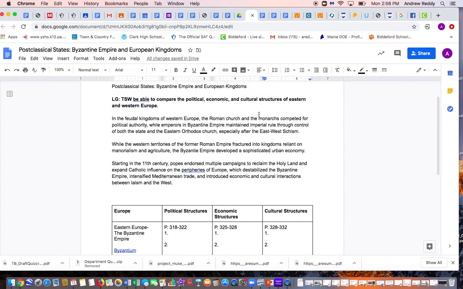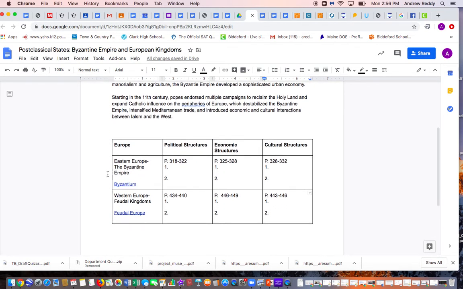It's called Post-Classical States, Byzantine Empire, and European Kingdoms. The goal that we are working on is that you'll be able to compare the political, economic, and cultural structures of Eastern and Western Europe. Here are some facts that go along with this indicator, and here is the work that you'll be doing.